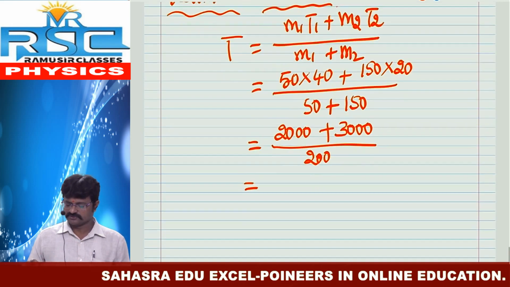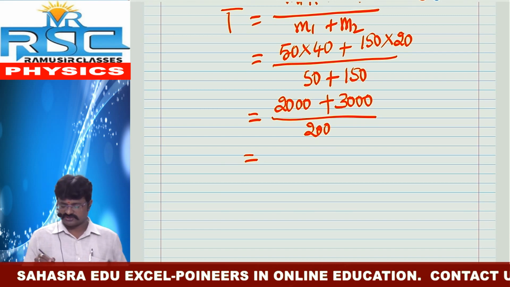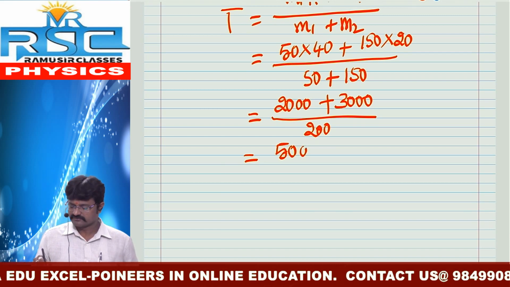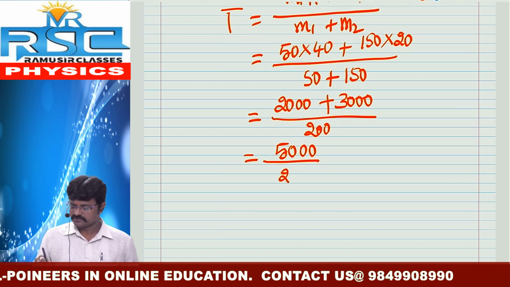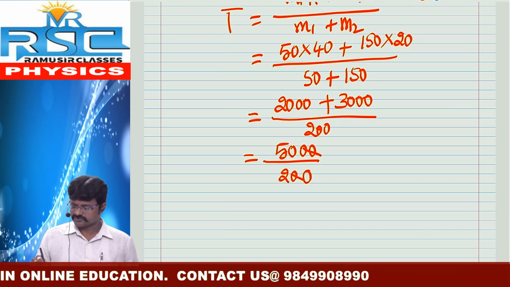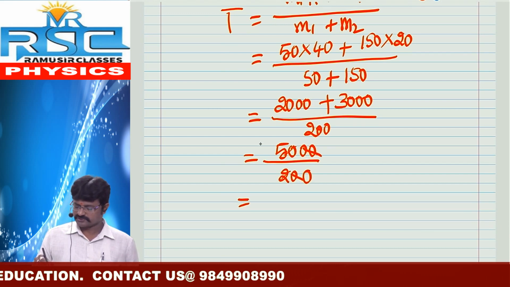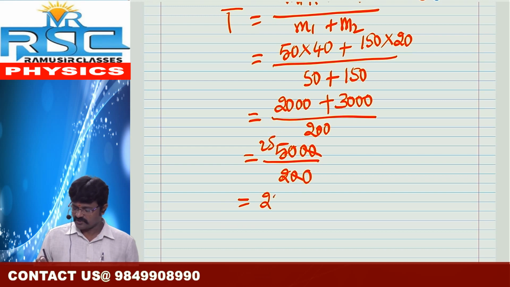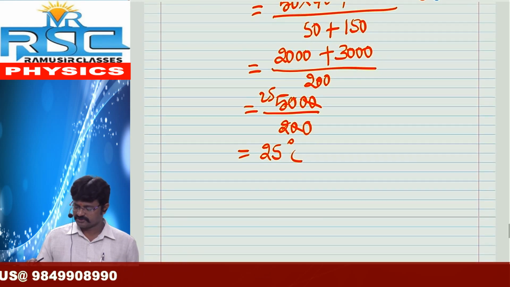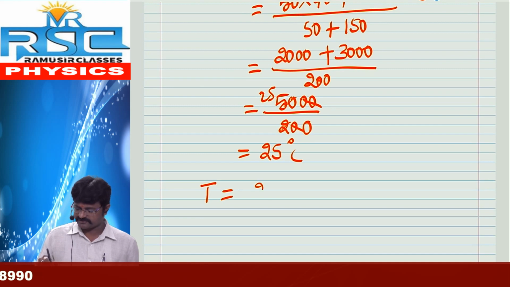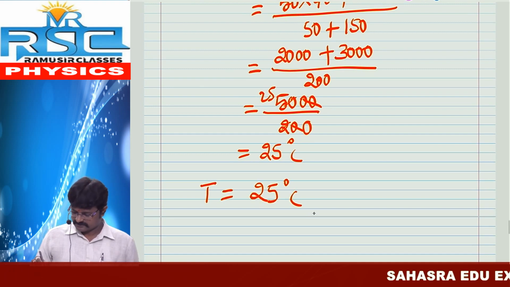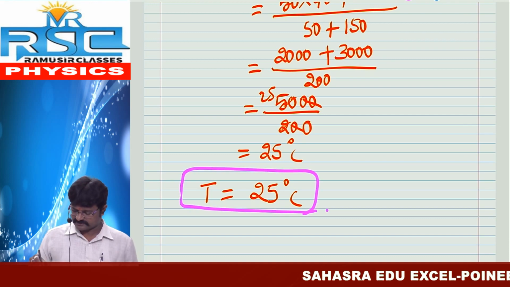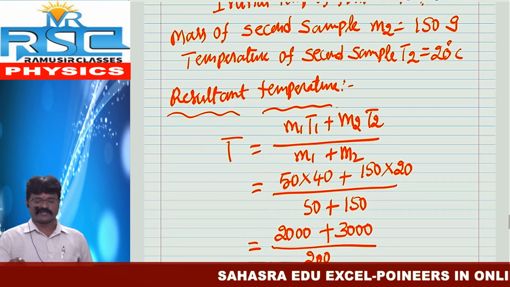That is equal to 2000 plus 3000, 5000 by 200. 2 zeros cancel, 2 twos... 25. So the resultant temperature T is equal to 25 degrees Celsius.